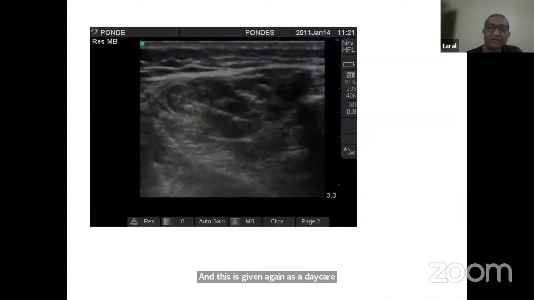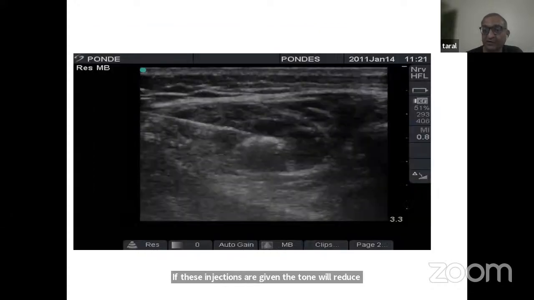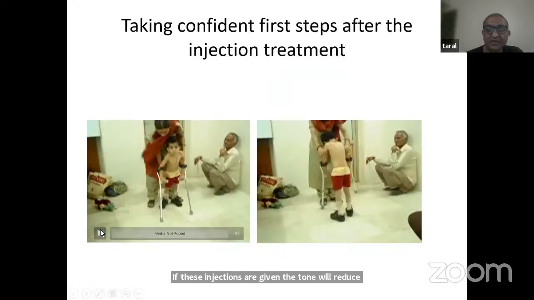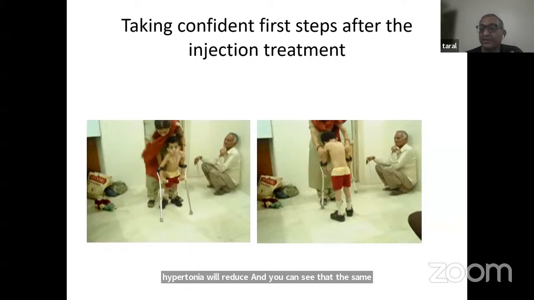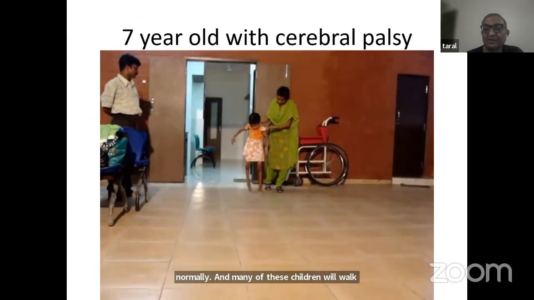And in many children, at the right time, if these injections are given, the tone will reduce, hypertonia will reduce, and you can see that the same child is now able to walk on the heels down, walk without scissoring, and is now trainable by the physiotherapist to walk normally. And many of these children will walk well and do well with this simple treatment.